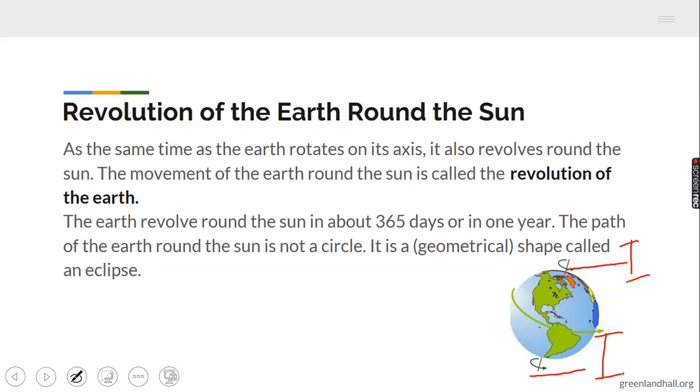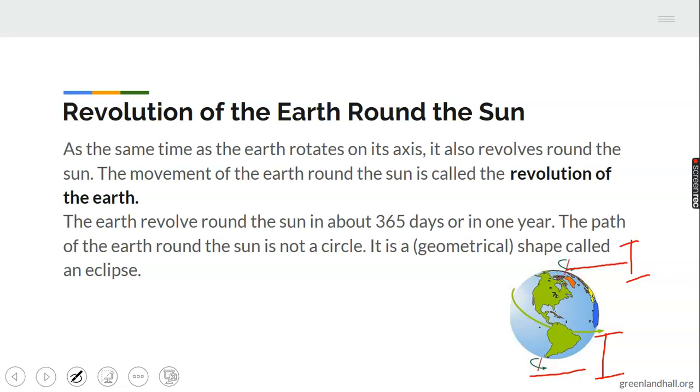When the earth revolves around the sun, the movement of the earth will go round completely. It's going around the sun. So the earth revolves around the sun, and this is done in a complete 365 days or in 1 year. The path the earth goes through is called a geometrical shape. So the path of the earth around the sun is not a circle. No, it's in a geometrical shape, okay, geometrically. That shape is called an ellipse.